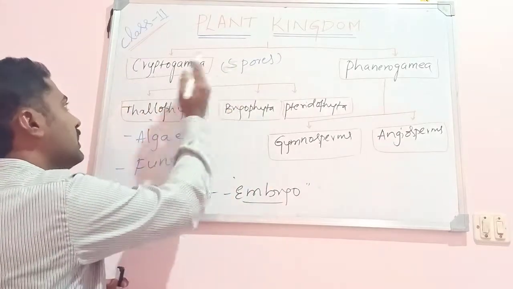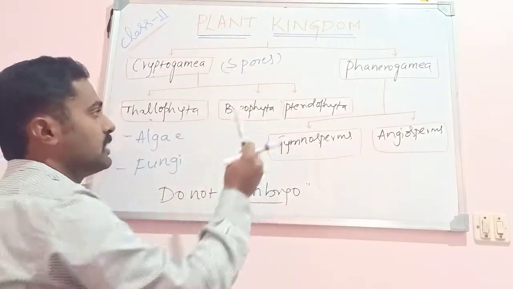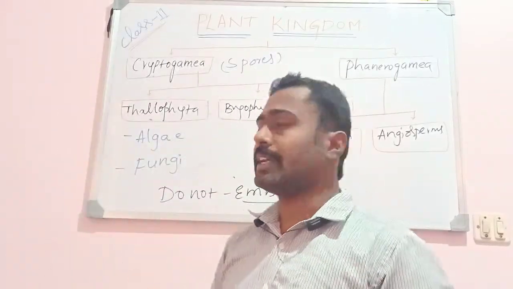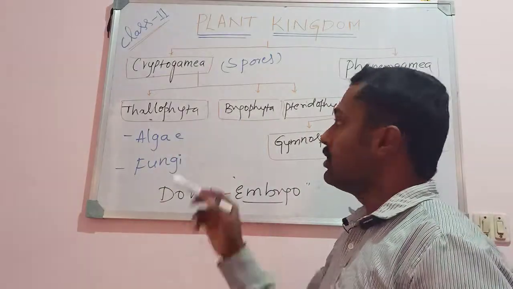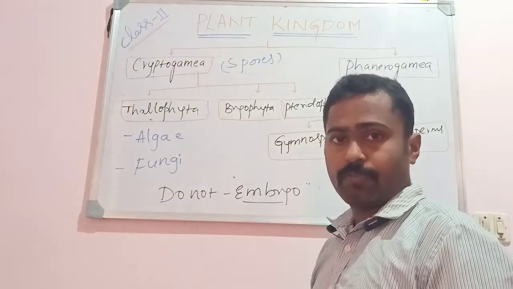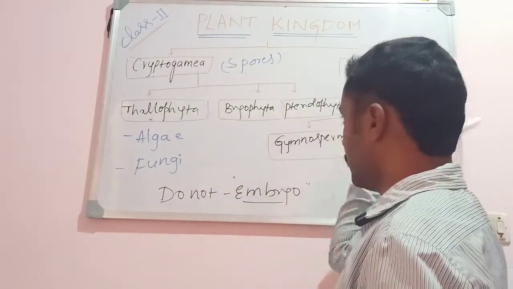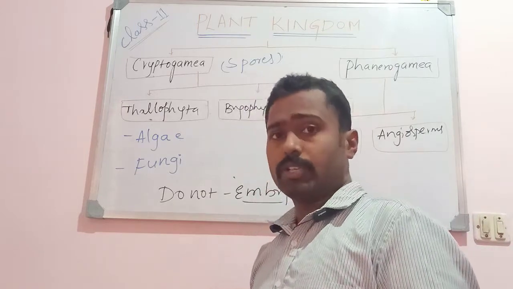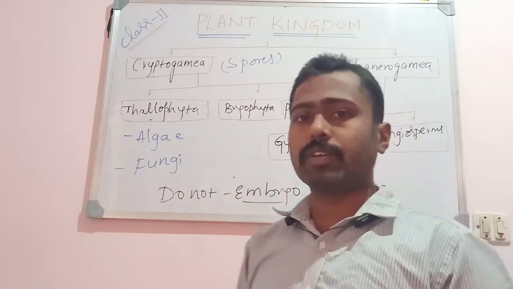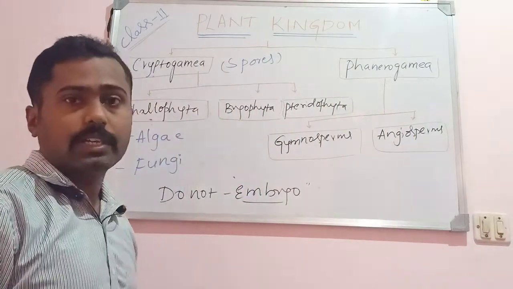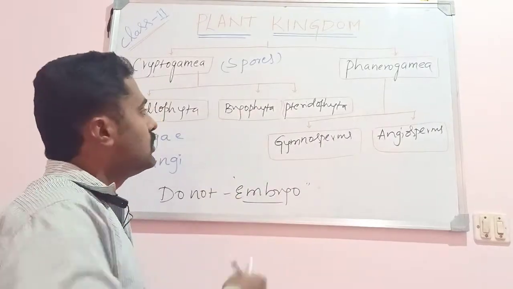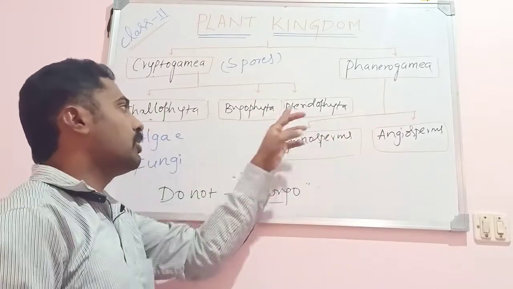On the other side of this Cryptogamia, we have bryophytes and pteridophytes. These bryophytes and pteridophytes produce an embryo. They are slightly advanced forms when compared to these. The zygote develops into embryo, and that can be seen in Bryophyta, where you can see different forms like Hepaticopsida, Anthoceratopsida, and other groups like mosses. Then the more advanced plants than bryophytes are pteridophytes.